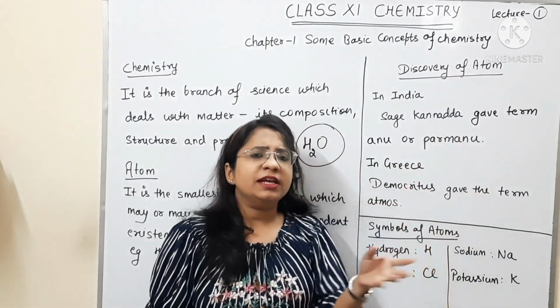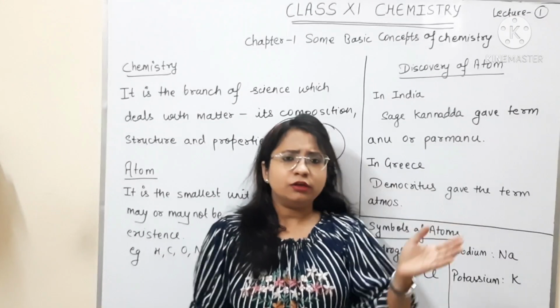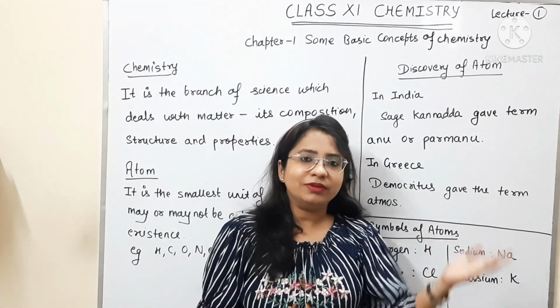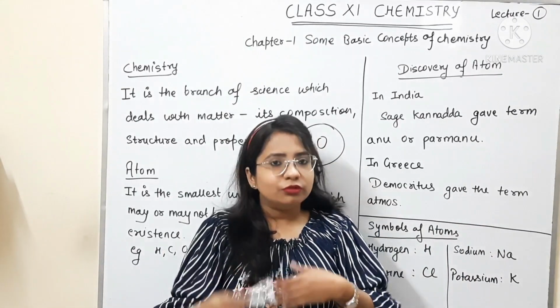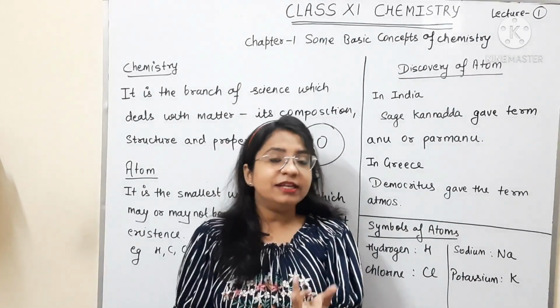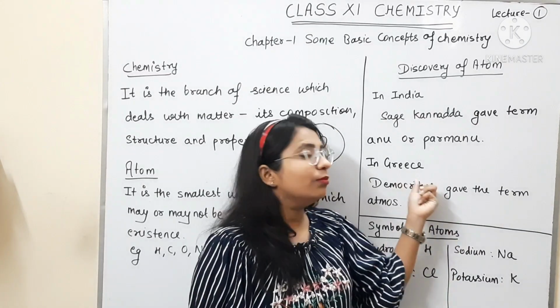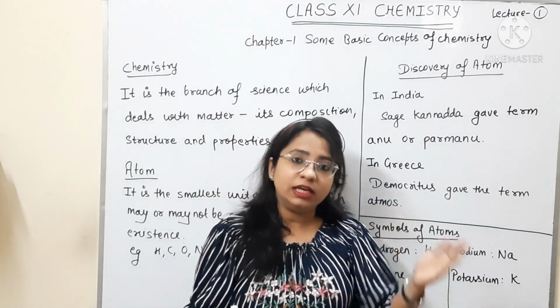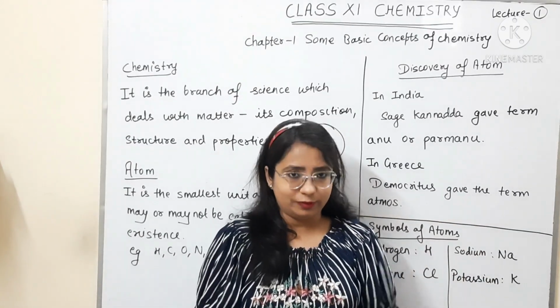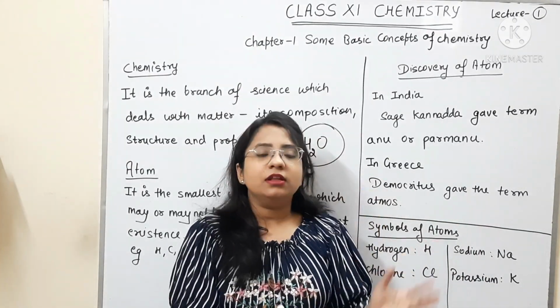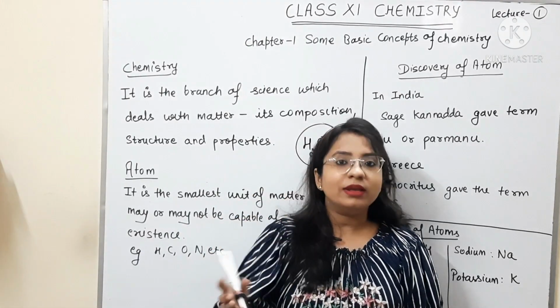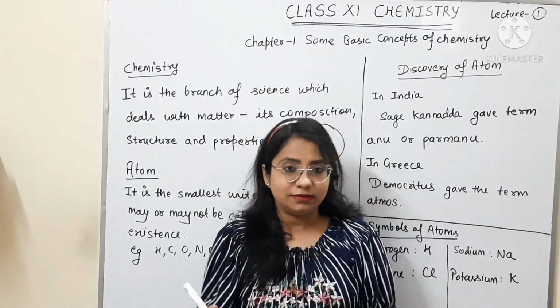The sage Kannada gave a philosophical theory, and that was unknown for a long time because there was no communication between India and Greece. So most people think that the idea of the atom was actually given by Democritus, but actually it was given at the same time in India by the sage Kannada as well. So whatever the theory is, actually now we know that the atom is the smallest unit of matter.